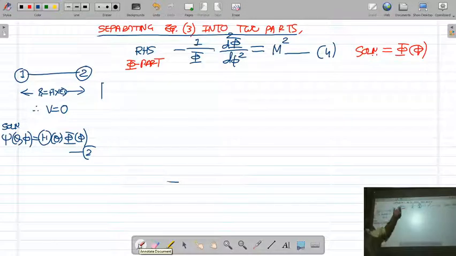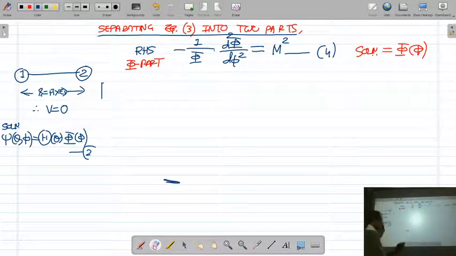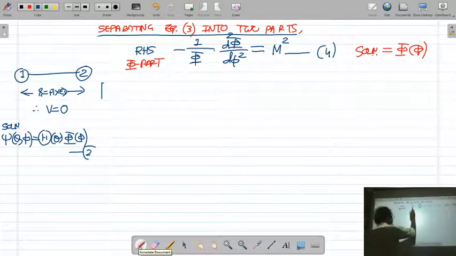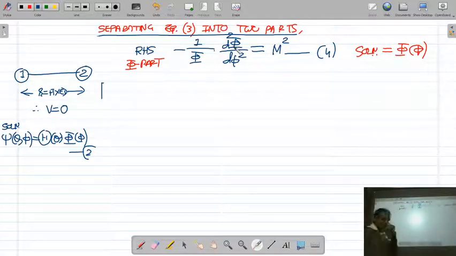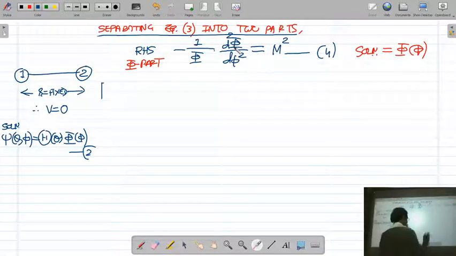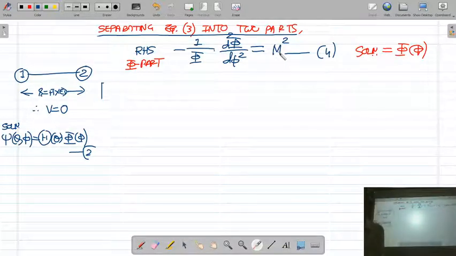Now let us start with the phi part of Schrodinger equation of a rigid rotator, which is minus 1 upon phi d square phi upon d phi square is equal to m square. M square is an unknown constant that we have to obtain, which we have not obtained the value of yet. Please remember, this m square is an unknown constant. We have to find out the value of the unknown constant m square. Now this is a very simple equation.